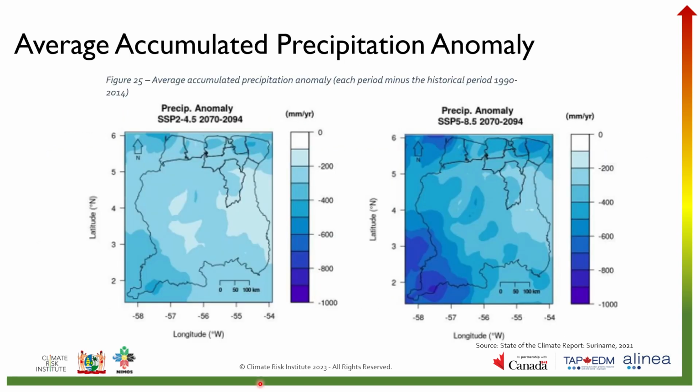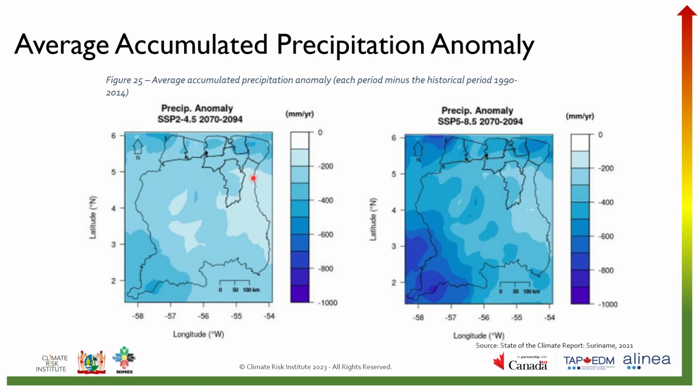Where will we see the largest amount or magnitude of change in average accumulated precipitation? These maps are showing the average accumulated precipitation anomaly. So similar to temperature anomaly, the scientists take the average accumulated precipitation for the reference period, in this case 1990 to 2014. So they take that average and they compare it to the future time period average. So in this case, we're looking at 2070 to 2094. And the difference in those 2 averages is known as the anomaly.